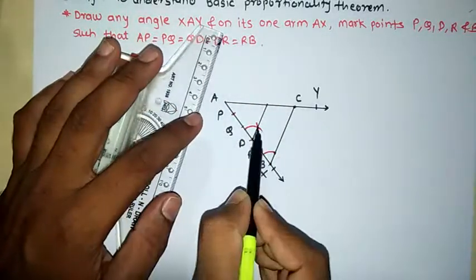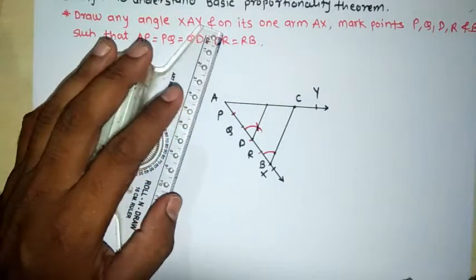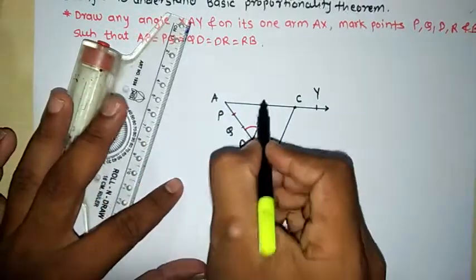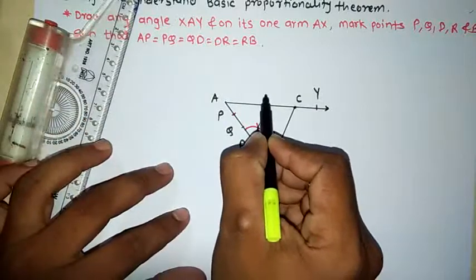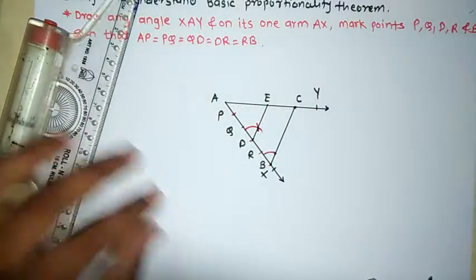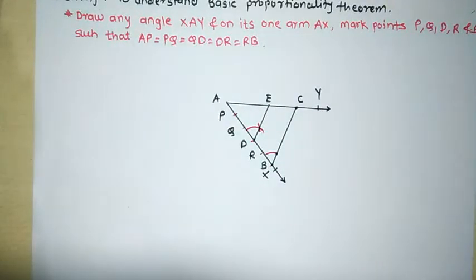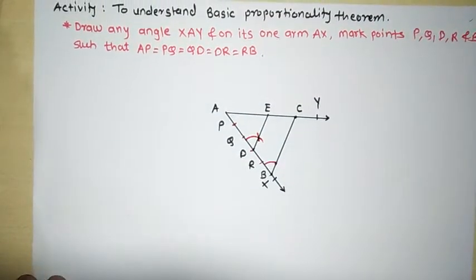Now see friends, these two lines are parallel. We got these two lines as parallel, and name this point as E. Therefore DE cuts the line or arm AY at point E.